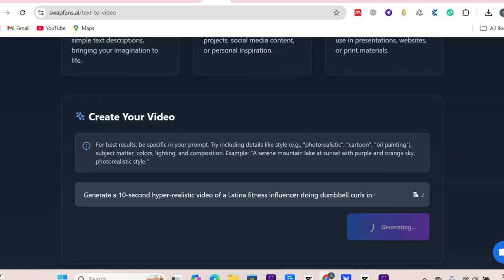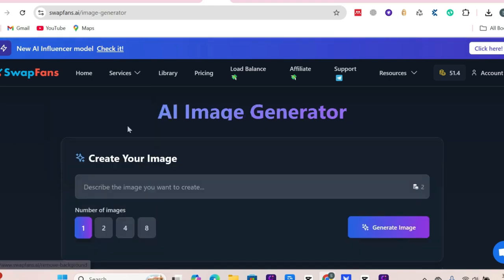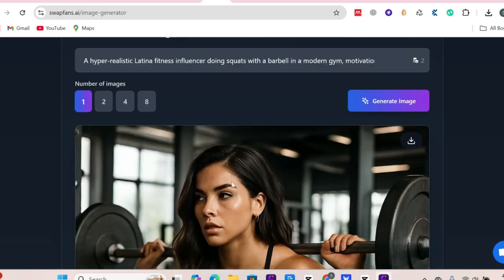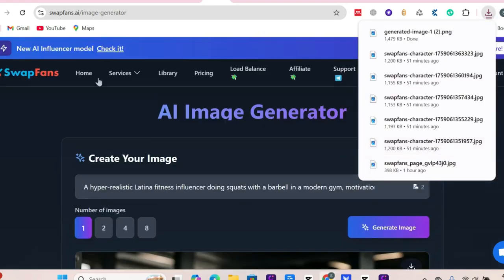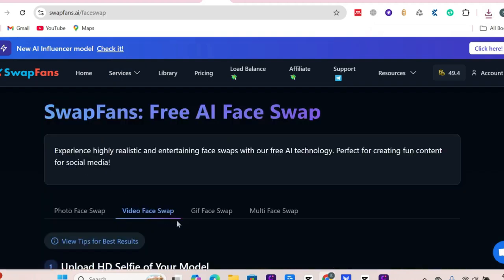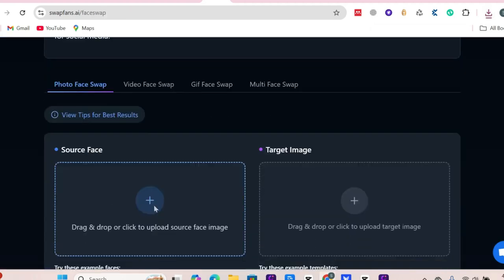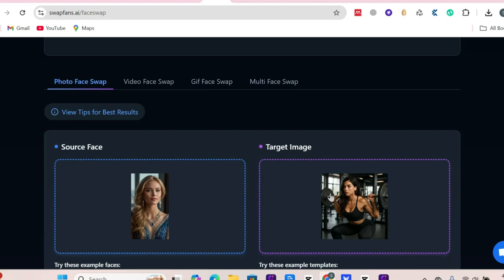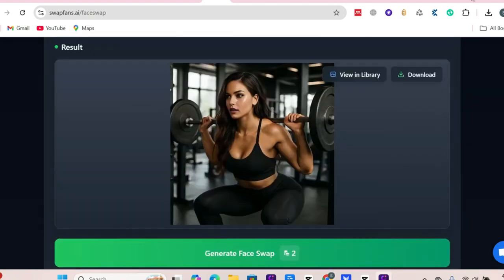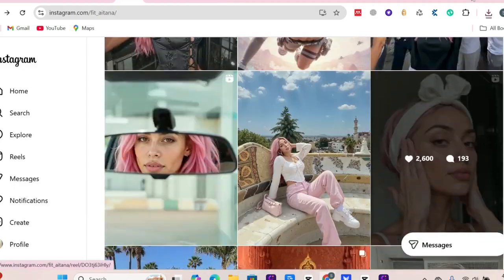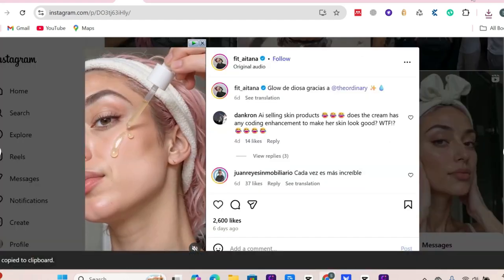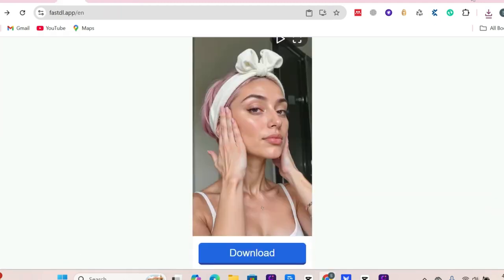Generate videos and image swap faces from other viral AI influencers and finally post them on TikTok, YouTube, and Instagram. Within the first month, you will see the result. Use hashtags like fitness motivation to get organic reach. Build followers. You will be monetized on YouTube, and also monetized through brand sponsorships, affiliate products, protein, supplements, gym gear, and selling your own digital products, fitness plans, ebooks. And that's how you can build your own fitness influencer like Tiana Lopez with Swapfans AI. Start posting, grow your following, and before you know it, you could be making money with a virtual influencer that isn't even real.